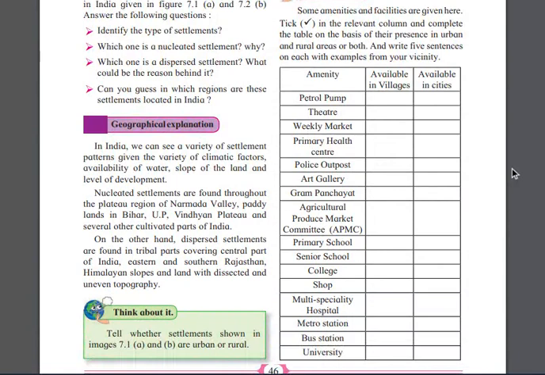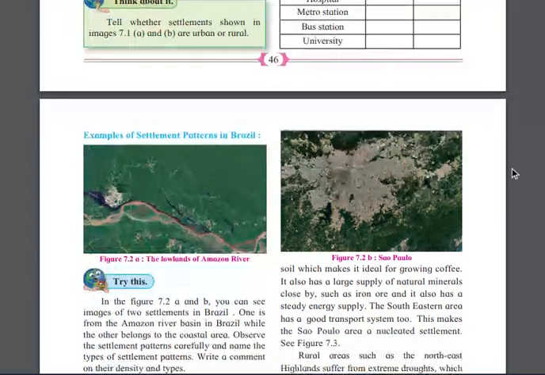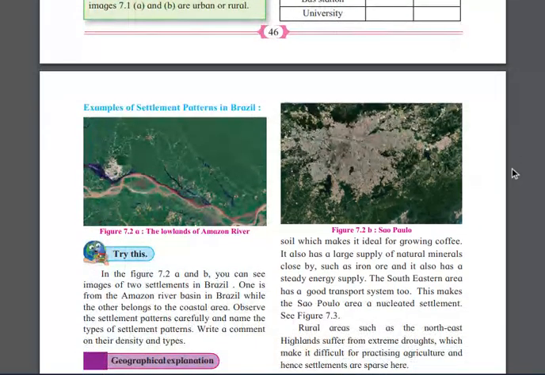Weekly market, right? Primary health center, definitely both. Police outpost, both. Art gallery, city. Gram panchayat, village. Agriculture product market committee, village. Primary school, senior school, both. College, city. Shop, city. Multi-speciality hospital, city. Metro station, city. Bus station, both. University, both. Okay, so now we have understood India.